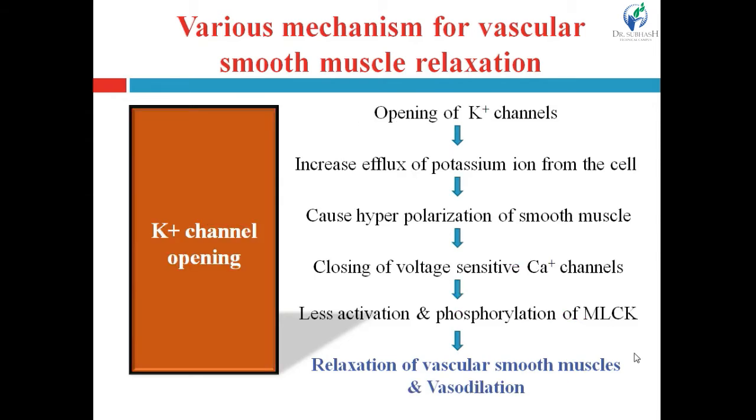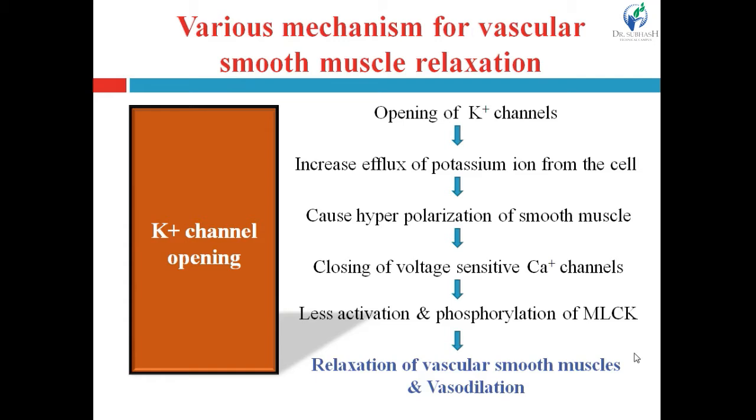Next mechanism is potassium channel opening. This drug causes the opening of the potassium channels. Generally, opening of the potassium channel leads to increased efflux of potassium ion from the cell. Efflux means movement from inside to outside of the cell. Intracellular to extracellular movement of the ion is known as efflux.